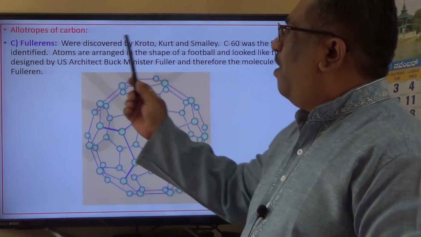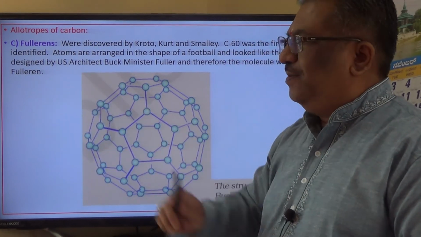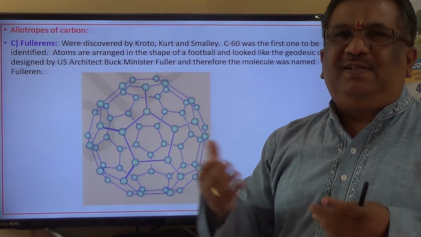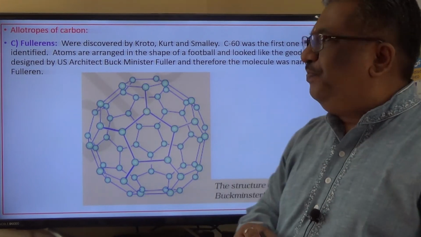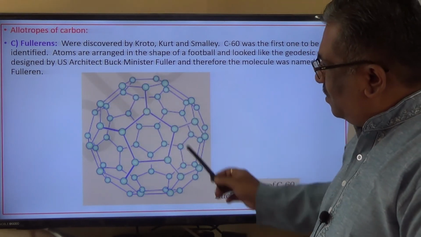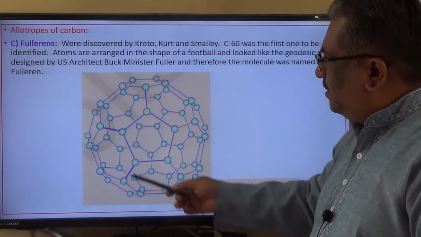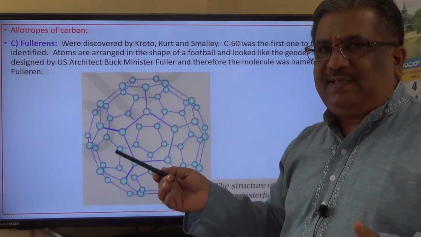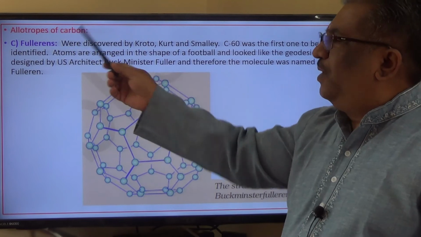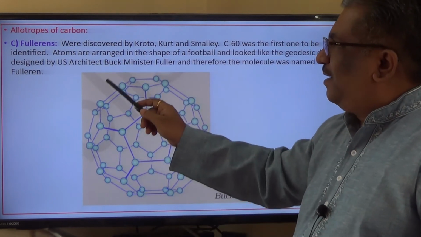The next allotropic form of carbon is fullerenes. The name is very special, isn't it? Fullerene. What is this fullerene? We'll try to understand. First of all, look at the structure of fullerenes. How does it look? Does it look like a football? Yes, it is something like a football structure. And why the name fullerene? Let us read this paragraph and try to understand.